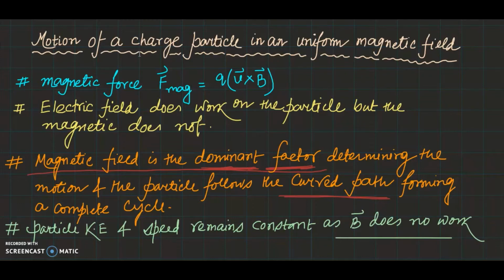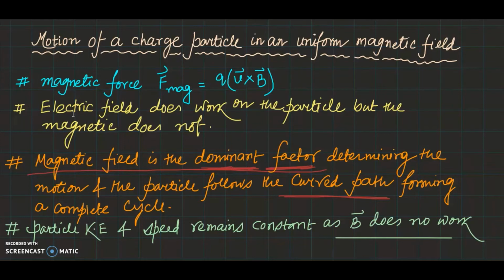So let's start. Today's topic is motion of a charged particle in a uniform magnetic field. The force on a charged particle due to an electric field is directed parallel to the electric field, whereas in the presence of a magnetic field, the force is perpendicular to the magnetic field vector. The force also depends on the velocity of the particle. So we can see the magnetic force F magnetic is equal to q times v cross B. It is a vector quantity, acting perpendicular to both the velocity and the magnetic field.